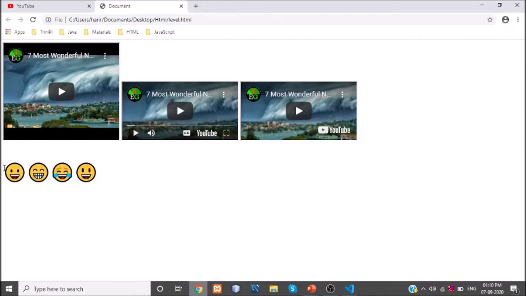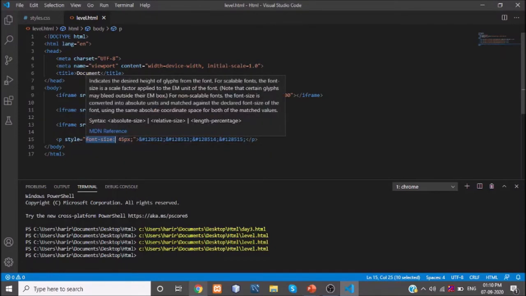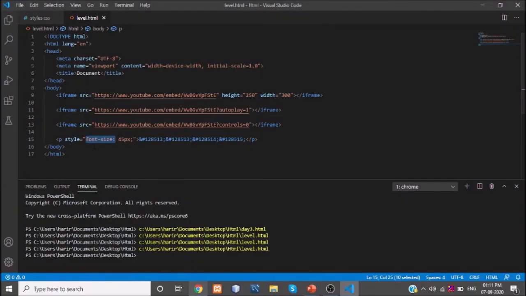So this is how it looks. If you want to increase the size, as you all know, mention the style attribute. Give the font size you want, and that font size will be replicated as you are seeing in the browser. This is very simple to add an emoji in your website. Wherever in a paragraph you are specifying certain words, with the wordings you can add emojis with the code format. This is all about adding an emoji in our HTML.